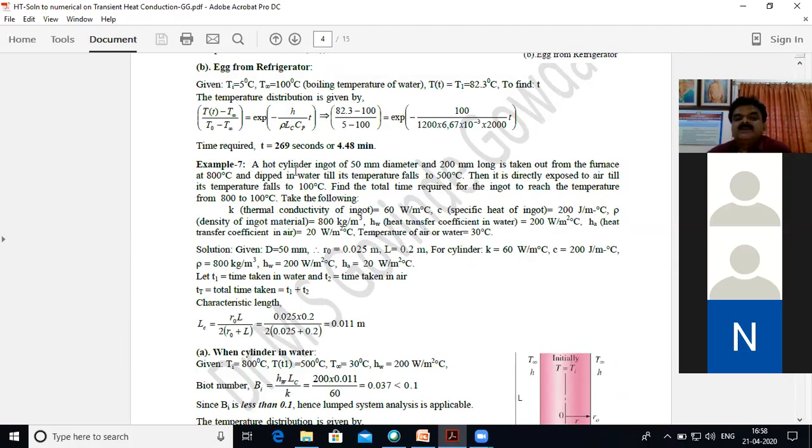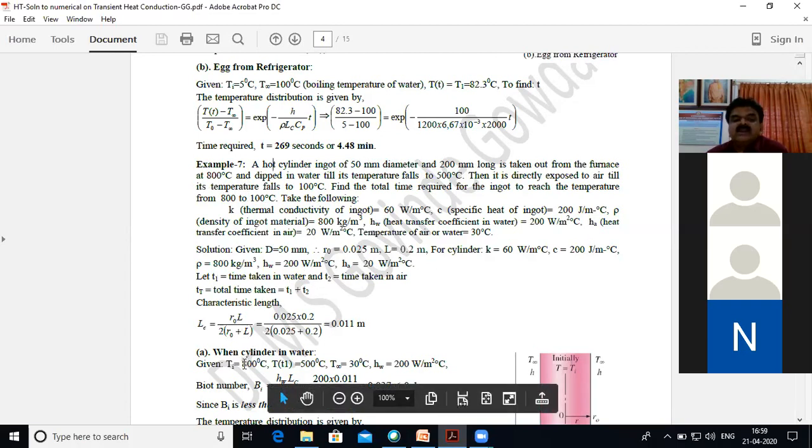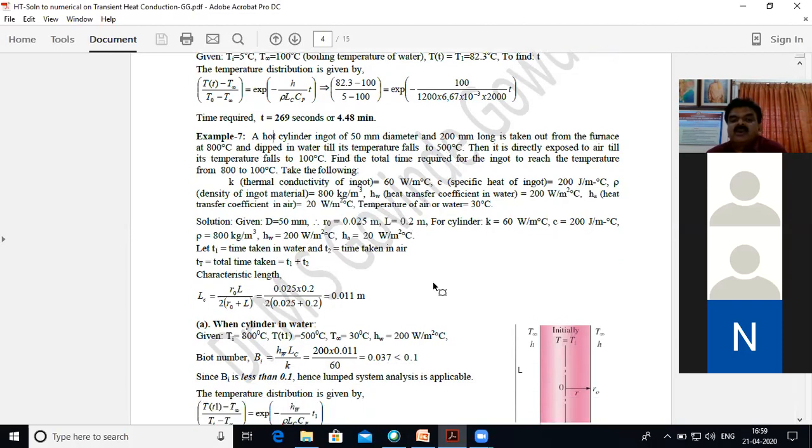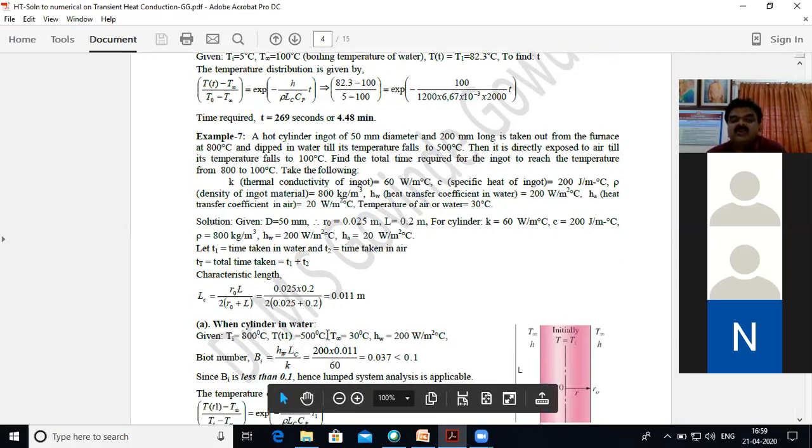So here, a hot cylinder, an ingot of 50 mm diameter and 200 mm long. So obviously you have to treat it as a short cylinder. It is taken out from the furnace at 800 degrees centigrade, which means its initial temperature is 800 degrees centigrade, and dipped in water until its temperature falls to 500 degrees centigrade. So therefore your T of t when it is in water is 500 degrees centigrade.